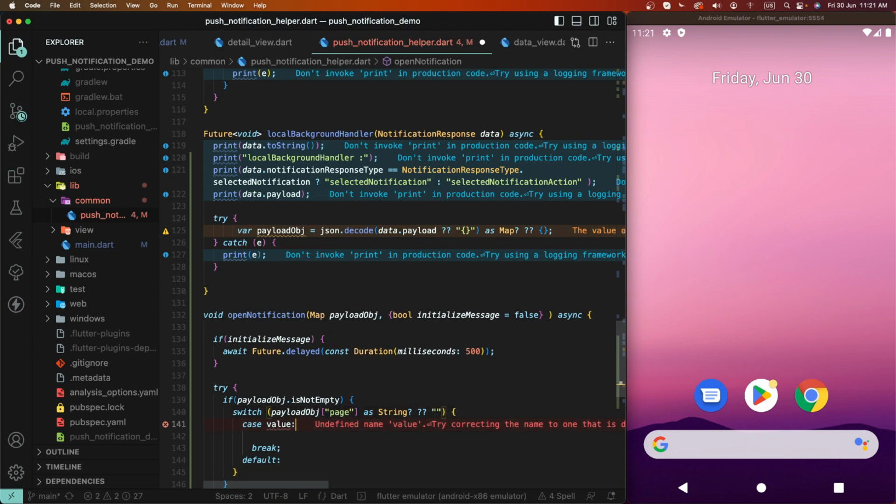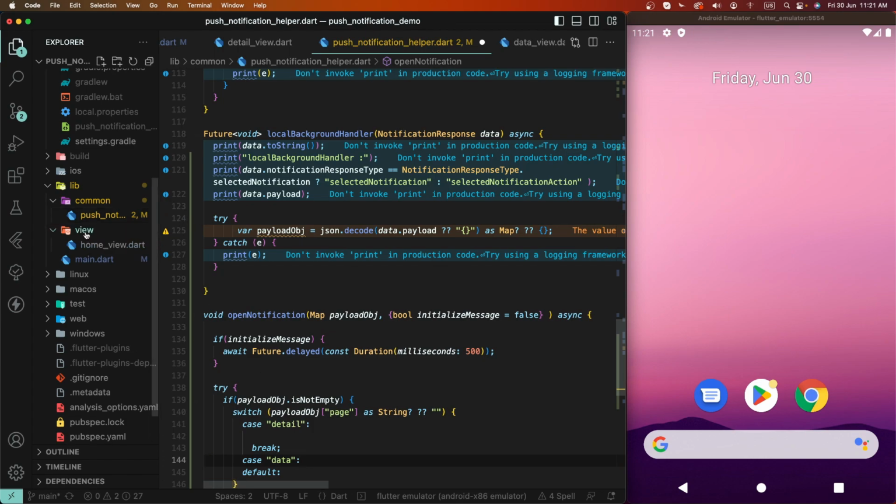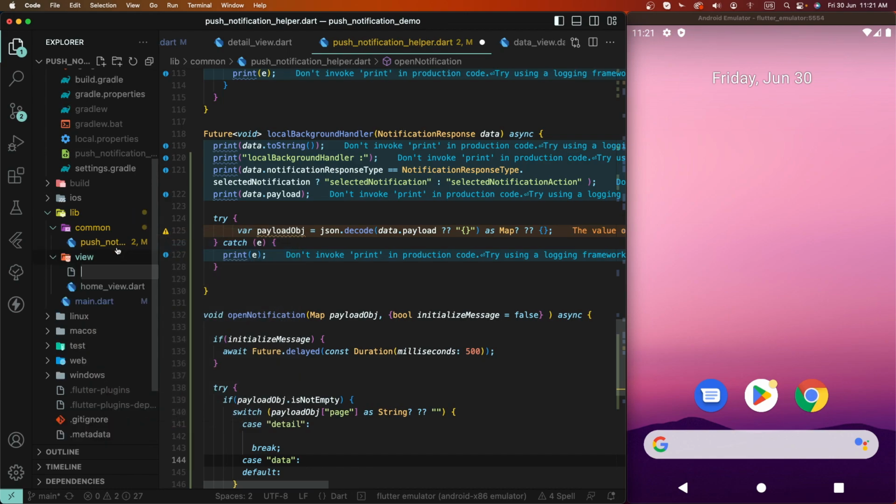Here. Now we need to set here two page configuration. First one is detail page, and then after data page we need to set here create two page. Now we need to create inside the view two page new files to write down here the detail